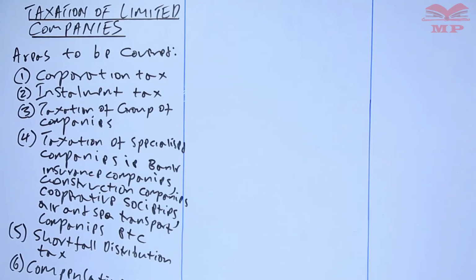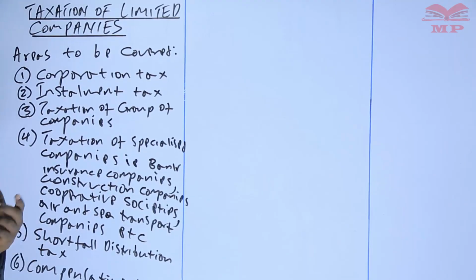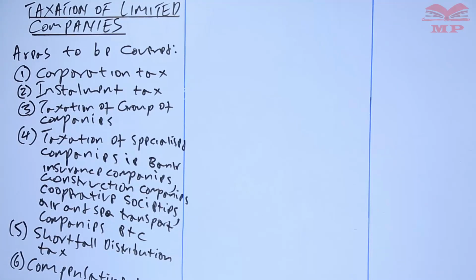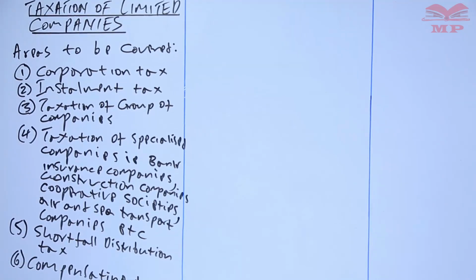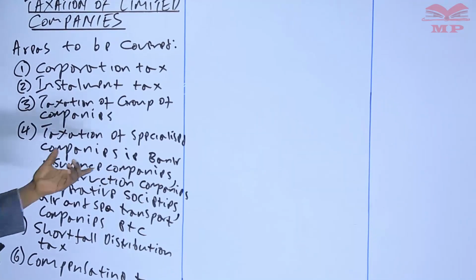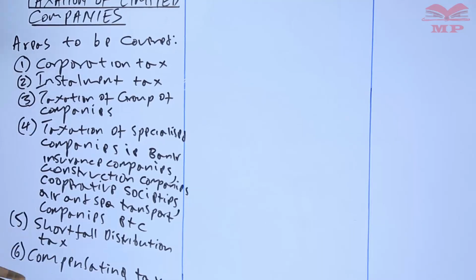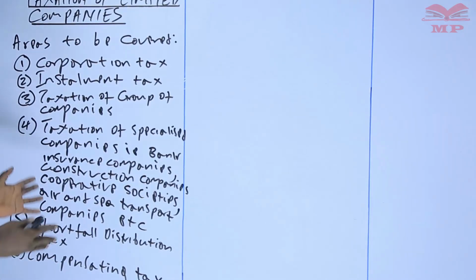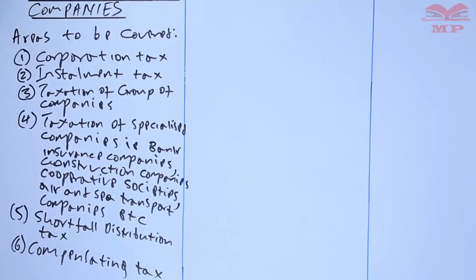When you talk of specialized companies, these are companies which have specialized in a given area. As you can see here, like a bank, those that are in banking, the insurance companies, we have construction companies, cooperative societies, we have air and sea transport companies, among others. We are also going to look at the petroleum companies, and among others that are going to be under the specialized company. There are several, like around 12 of them. So in that case, this will be covered under the specialized company.